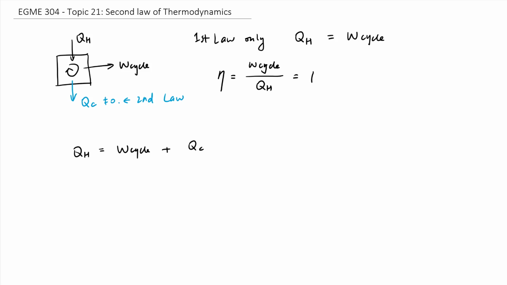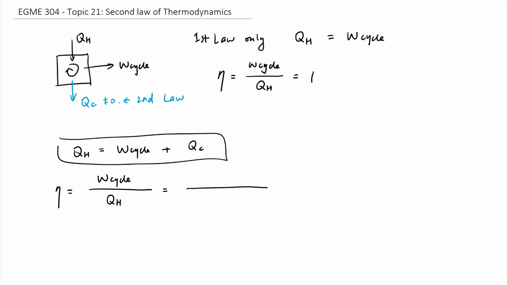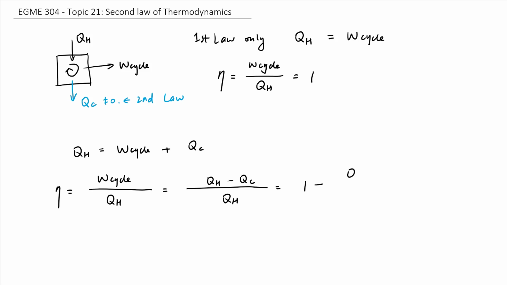And now let's recalculate efficiency. Efficiency is defined as purpose over cost. Again, the purpose of the engine of your car is to give you mechanical motion, which is W cycle, and the cost is to provide heat from combustion, QH. Now from here, we can rewrite the numerator W cycle using the conservation of energy equation. W cycle can be rewritten as Q hot minus Q cold. The denominator is still QH. So this equation becomes 1 minus QC over QH.